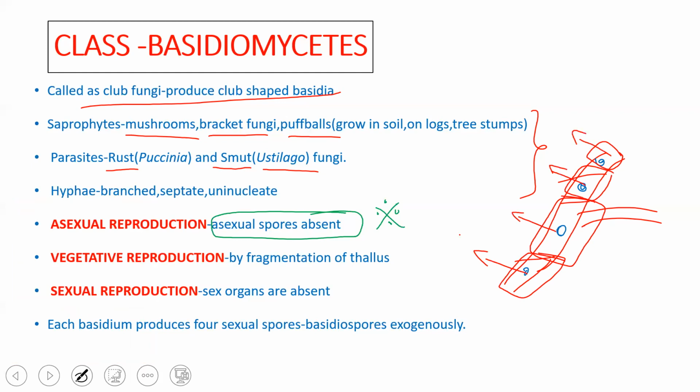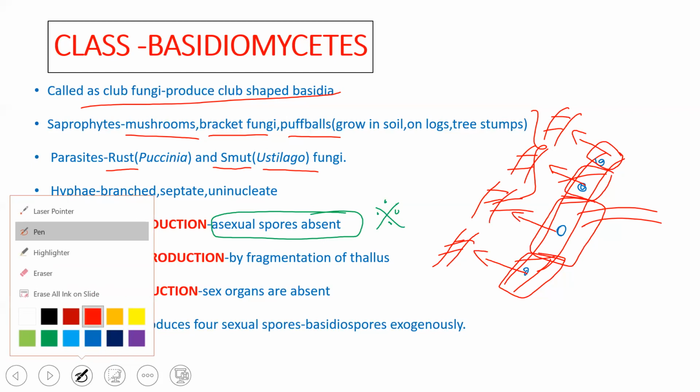Each of these undergoes the process of fragmentation. They again form branched hyphae, and that is how the mycelium is formed. So this is fragmentation.